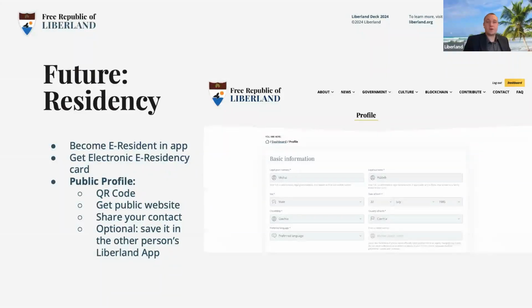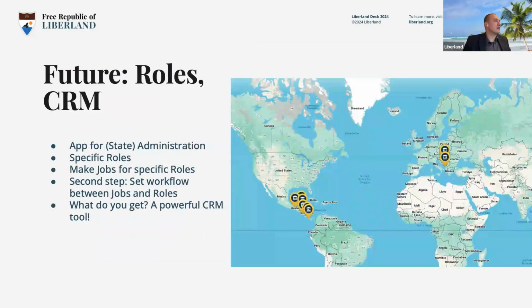So in future, we will have the entire residency flow in the app, and you'll also be able to use the app as a visit card. It's really handy. If you're at a conference, you can show your QR code, and people who don't have the app will be able to scan it, and they'll get to a page on liberland.org where it's your public profile. They'll be able to save it either into the app or in other contact forms like WhatsApp or Telegram, and they'll see everything there.